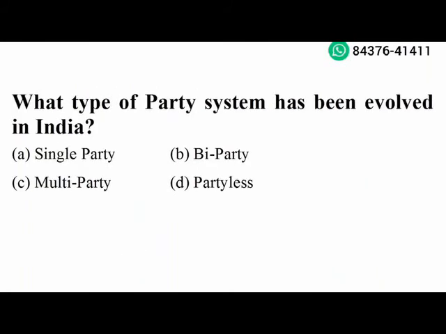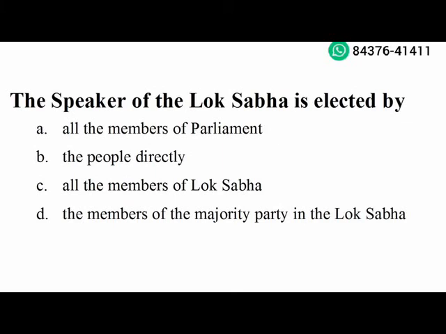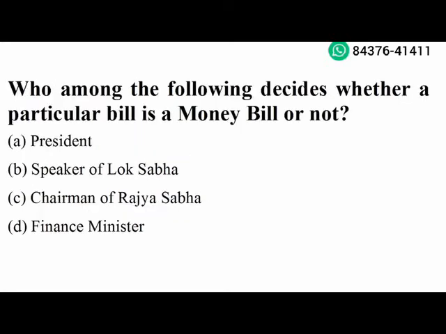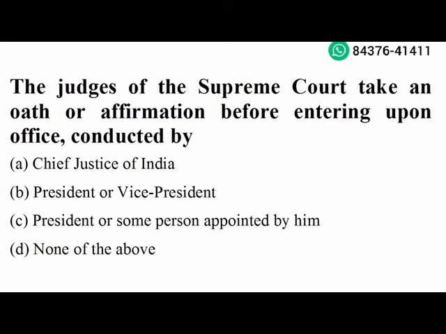Which type of party system has been evolved in India? Multi-party. Option C is the right answer. Next question. The Speaker of the Lok Sabha is elected by all the members of Lok Sabha. Option C is the right answer. Next question. Who among the following decides whether a particular bill is a money bill or not? Speaker of Lok Sabha. Option B is the right answer. Next question. The judges of the Supreme Court take an oath or affirmation before entering upon office conducted by President or some person appointed by him. Option C is the right answer.